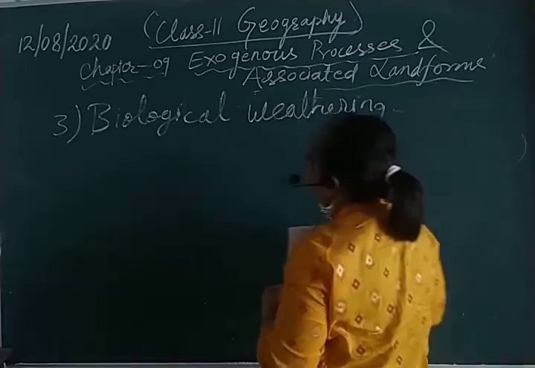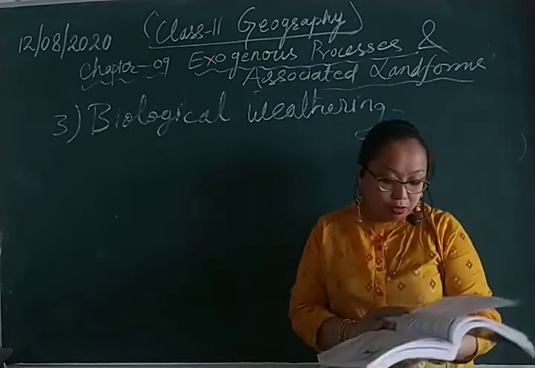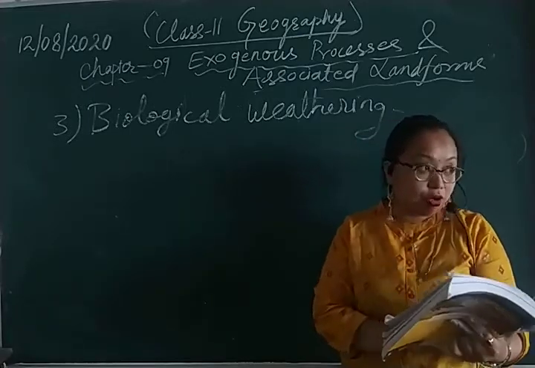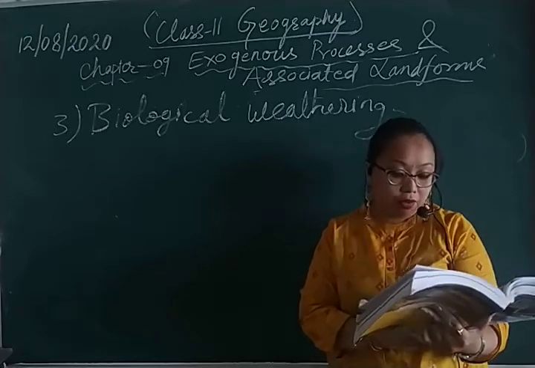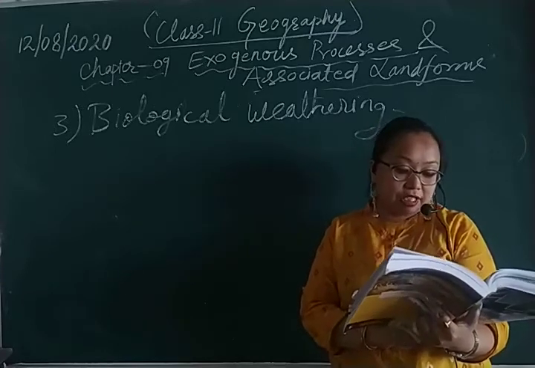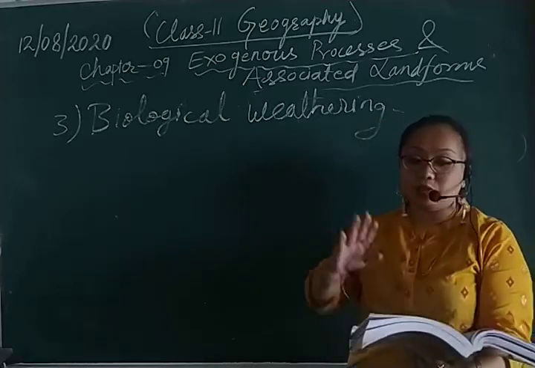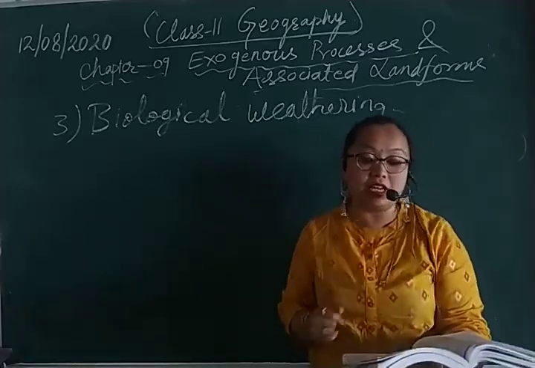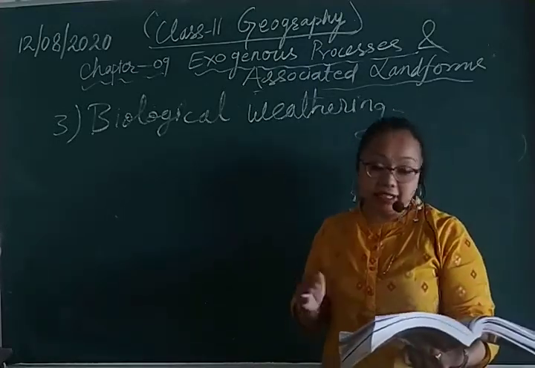So let us see what is there in biological weathering. Biological weathering includes the action of animals and insects, vegetation and plants. Animals and insects. So let us see what relationship there is between animals and insects.